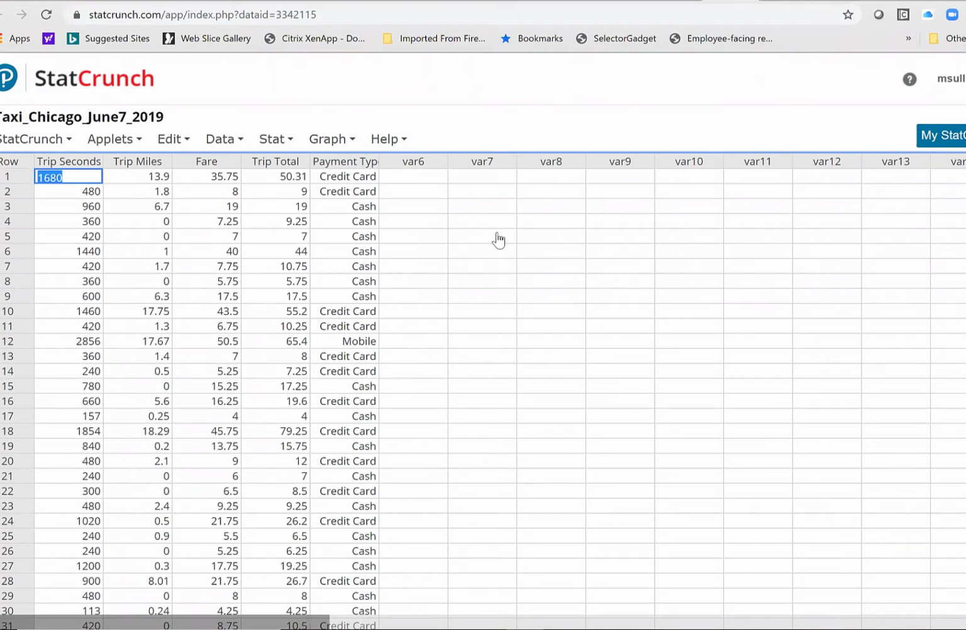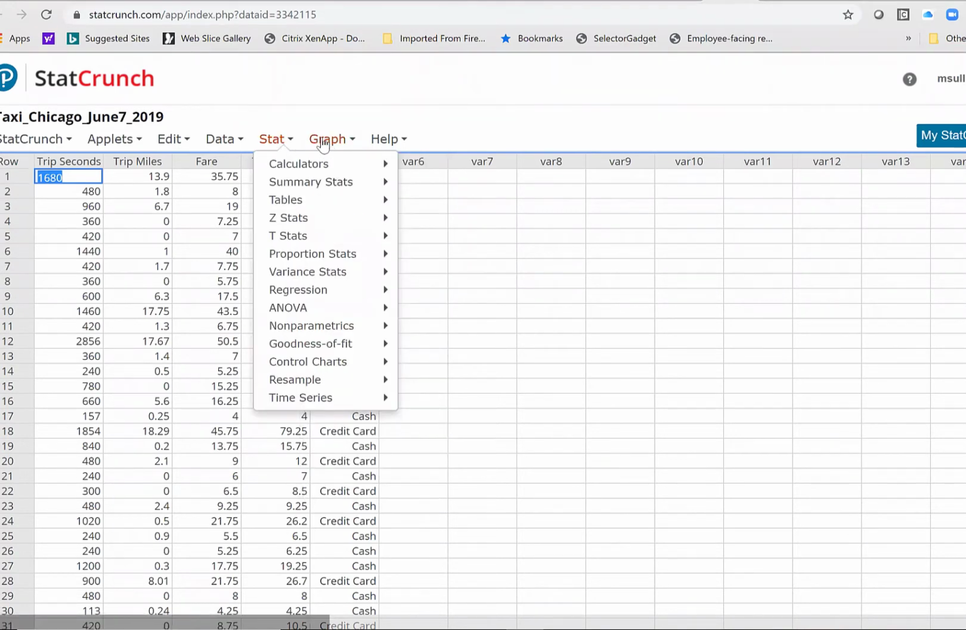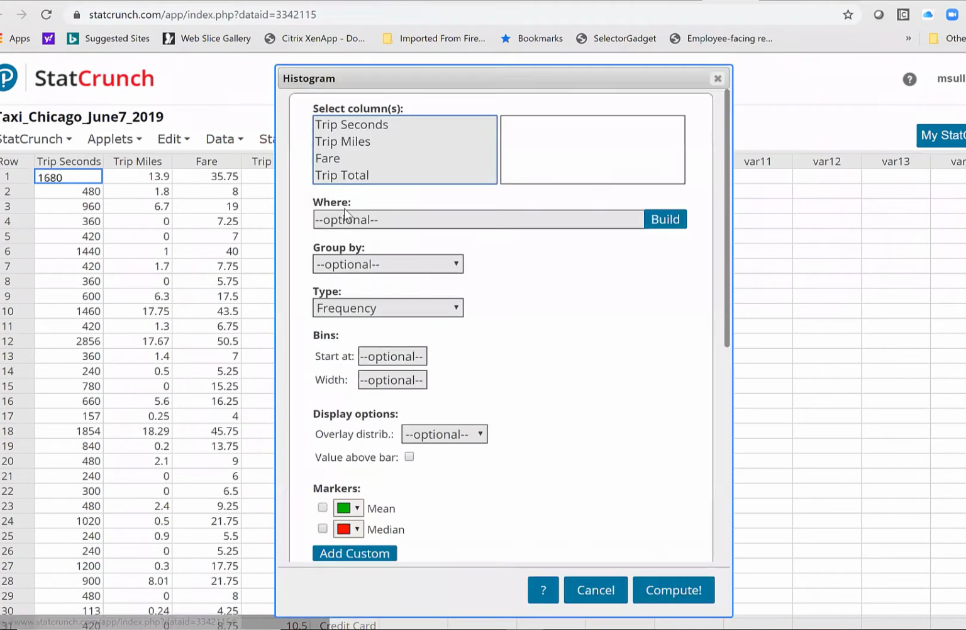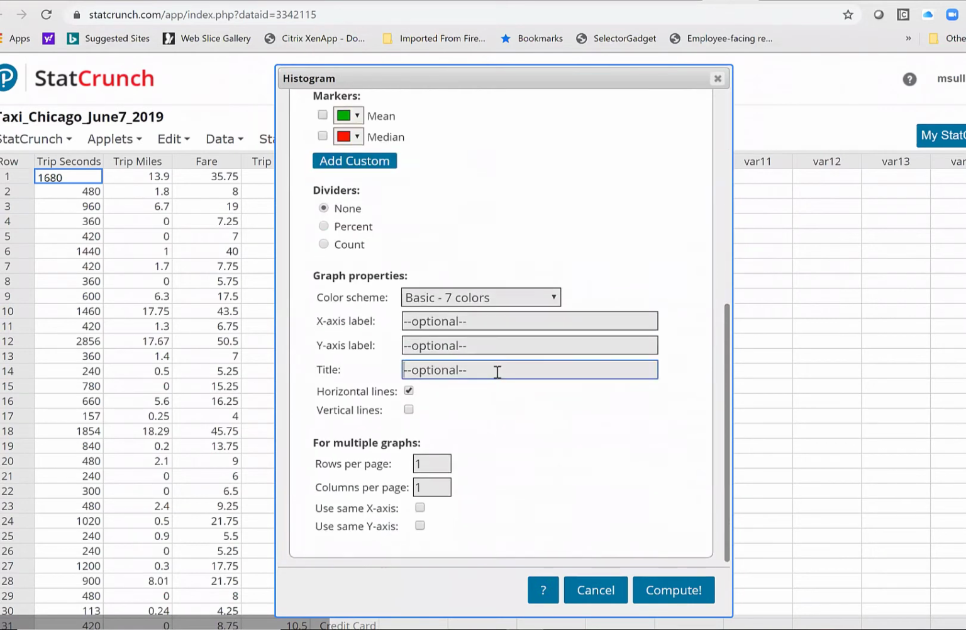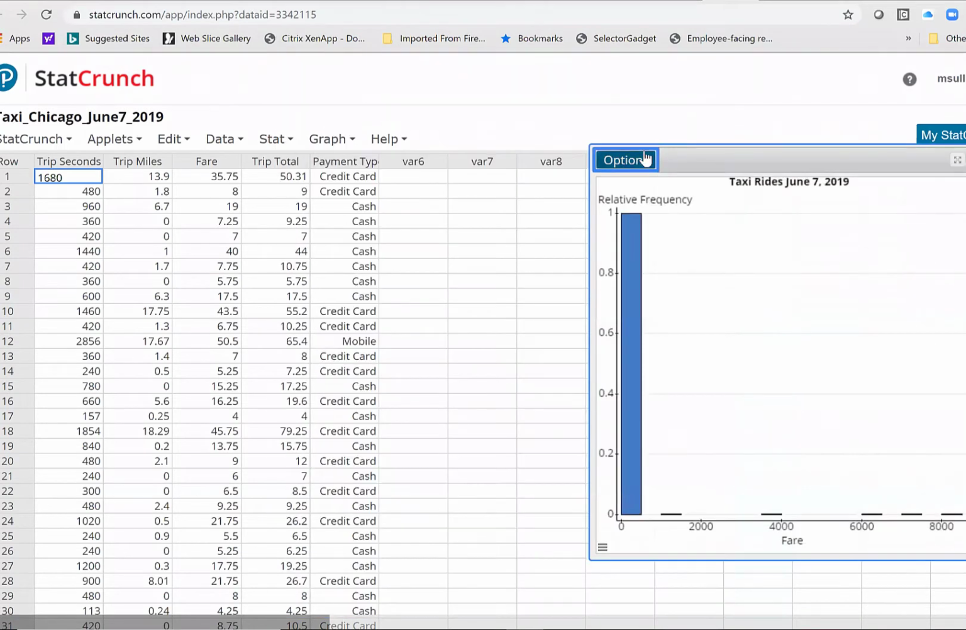Just like we looked at the home run data, the variable I'm interested in is the fare, how much people had to pay, without a tip. So I'm going to look at a histogram of the variable fare, and I may as well make this a relative frequency histogram. I'll just call this taxi rides on June 7th, 2019. Okay. So there's the graph.